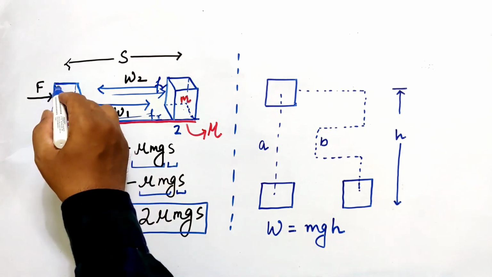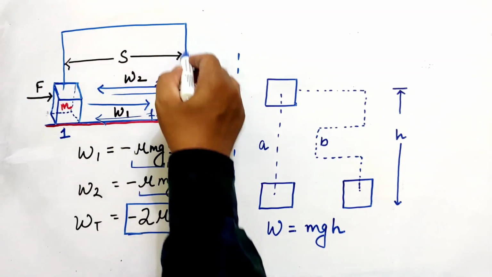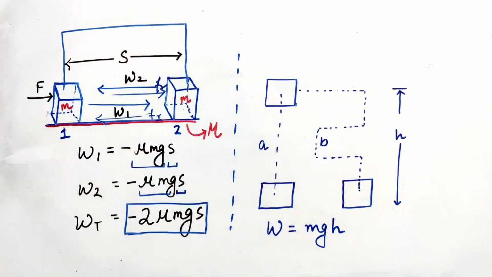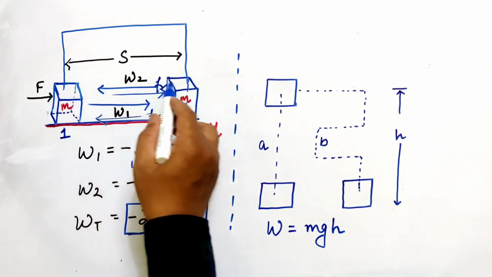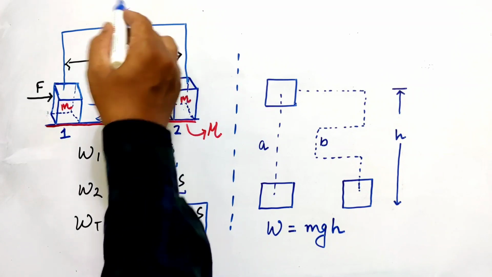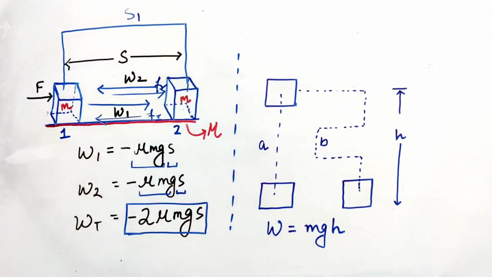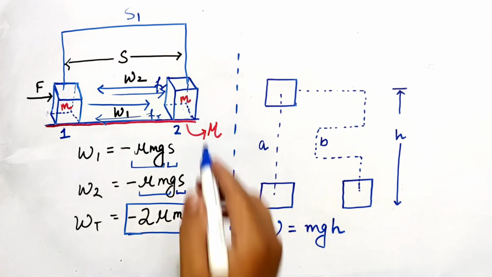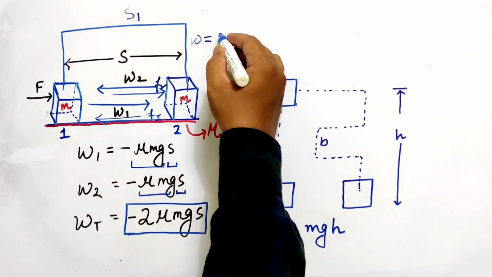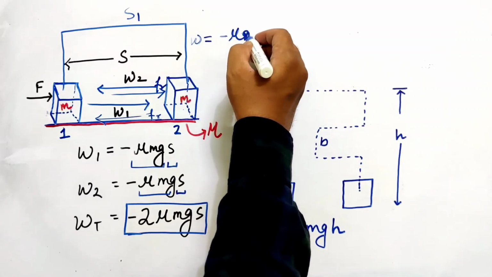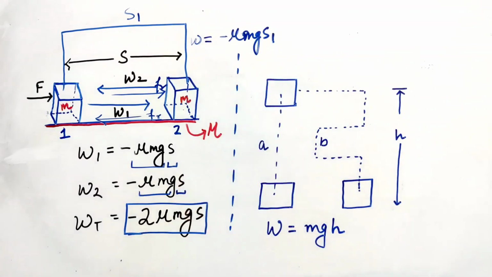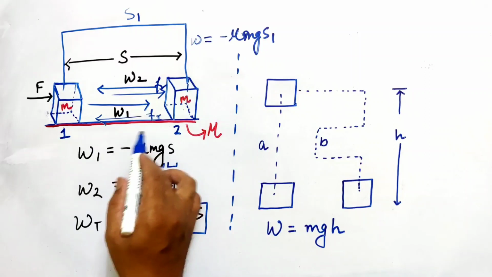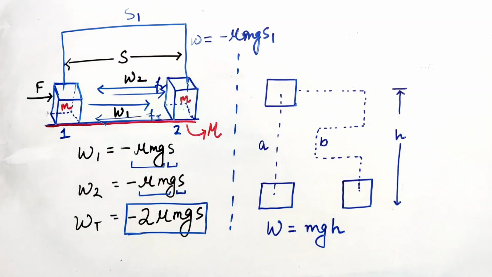Similarly, if you change the path, suppose you follow this path, then you travel a different distance. Instead of S, you will travel a distance of S1. So the work done is going to be minus mu mg into S1. Here you can see there is a change in work done when we change the path. This is all about the non-conservative force, the frictional force we have considered as an example.